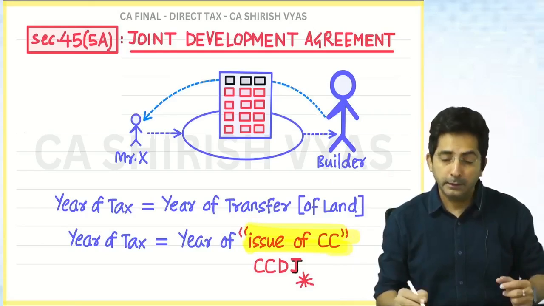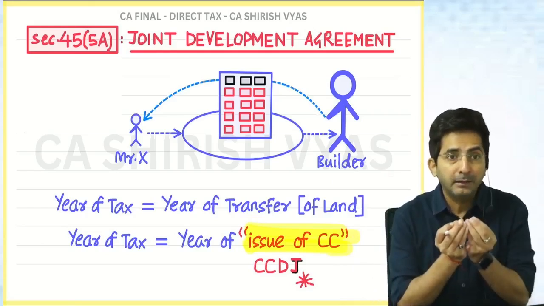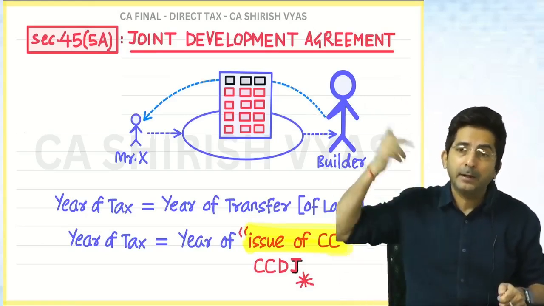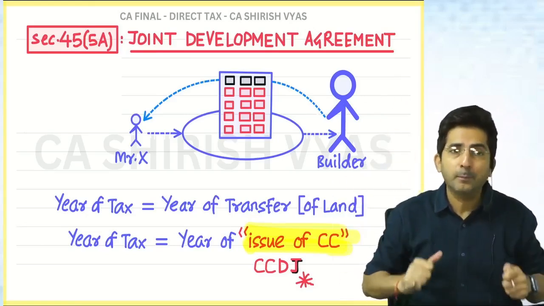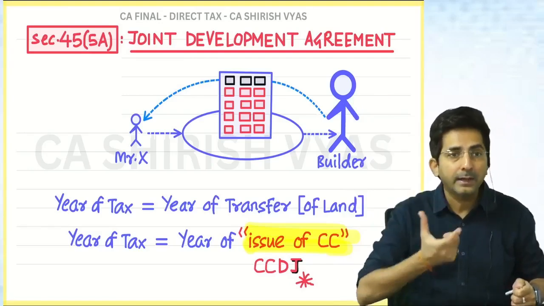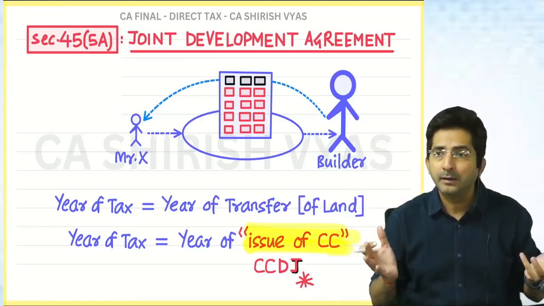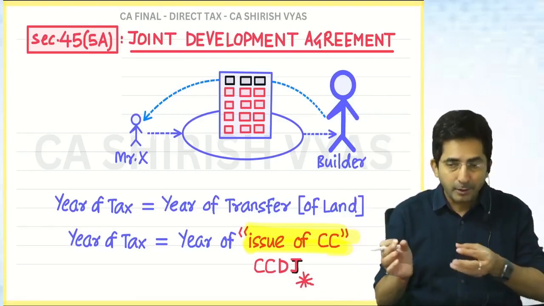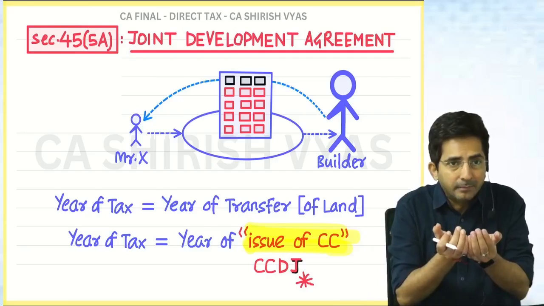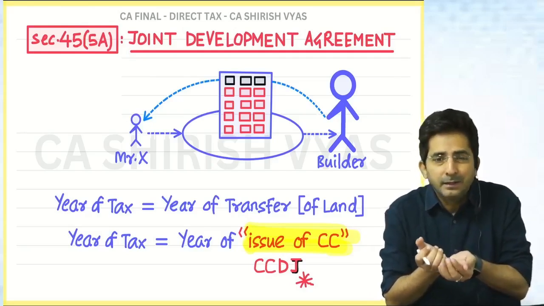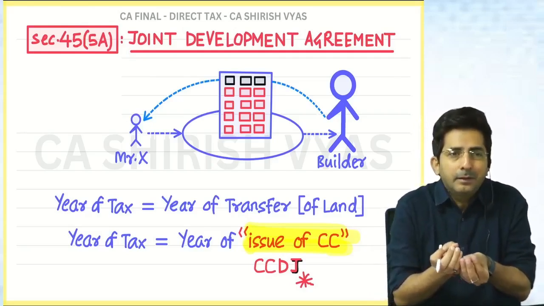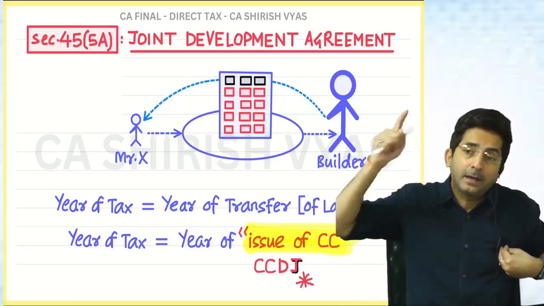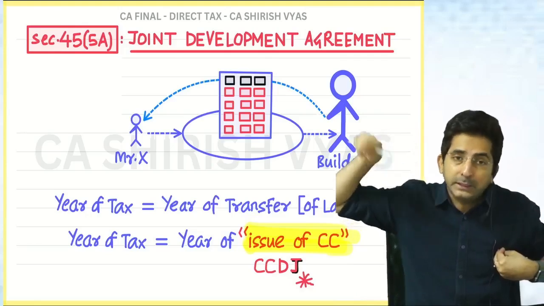Because you cannot do capital gain computation in 2 parts. 2 parts means right now the builder gave some money, for that you calculate, and when you get the 3 flats, at that time you calculate again. That will create a problem, because it's a single cost of the land. So although right now the builder might have given some monetary consideration, that is a negligible amount that you keep with you, but it will be taxed later together when you receive the CC.